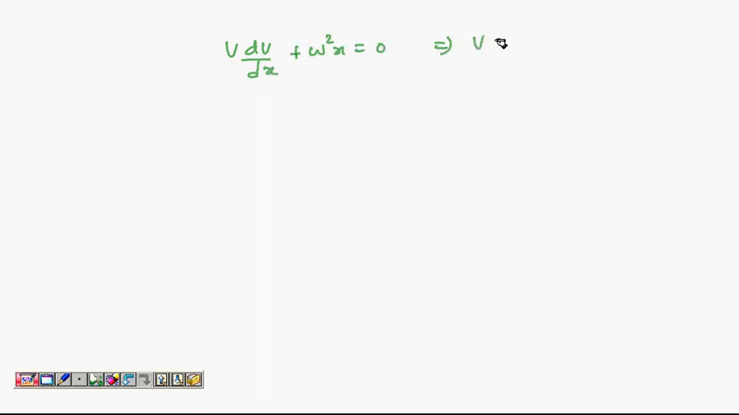V dv by dx plus omega square x equal to 0. So we have v dv equal to minus omega square x dx. Let's try to integrate this, and I want to use definite integral here. When x is a, let us say velocity is 0, and when x is x, velocity is v. Let's try to understand these lower limits. When x is a, velocity is 0.